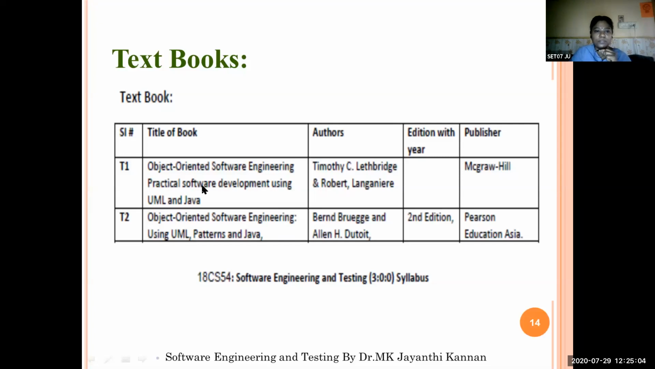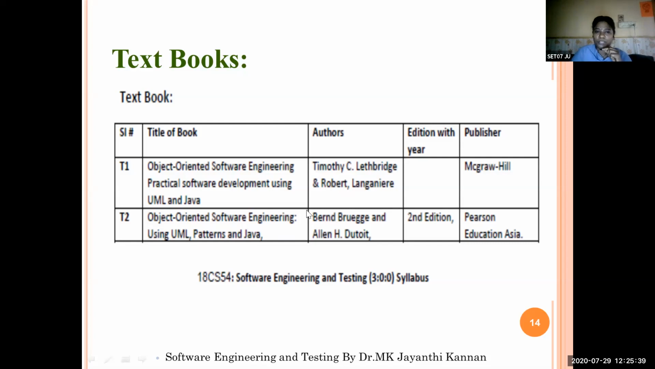The first textbook is Object-Oriented Software Engineering: Practical Software Development using UML and Java. There are 2 authors, Robert and Langeri, and the publisher is McGraw-Hill. The second textbook is Object-Oriented Software Engineering using UML, Patterns and Java. There are 2 authors, and it is the second edition. The syllabus is taken from the second edition of the book, and the publisher is Pearson Education Asia.